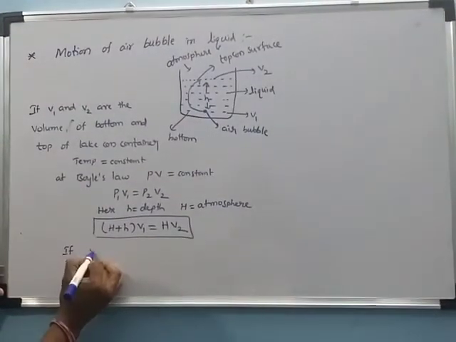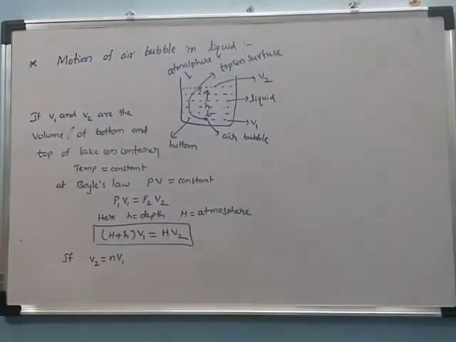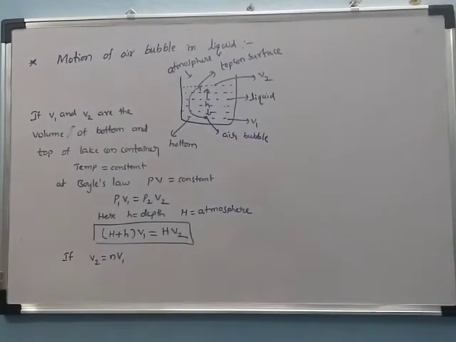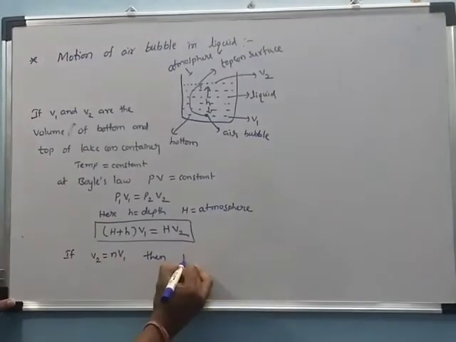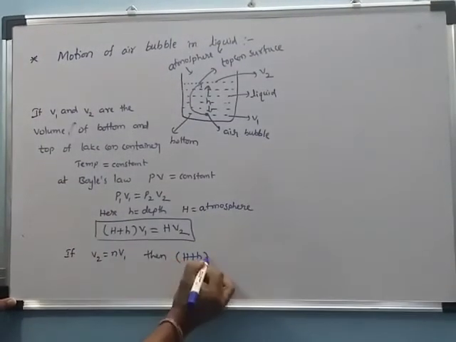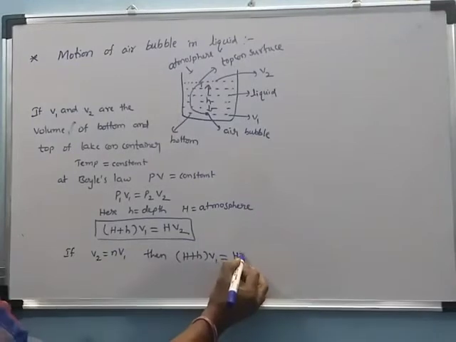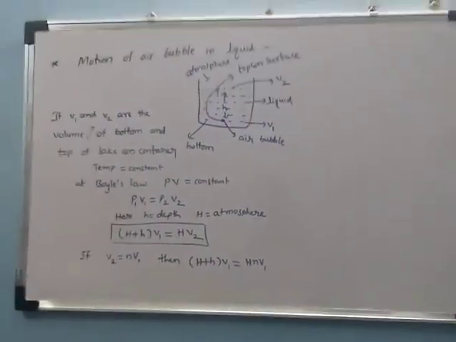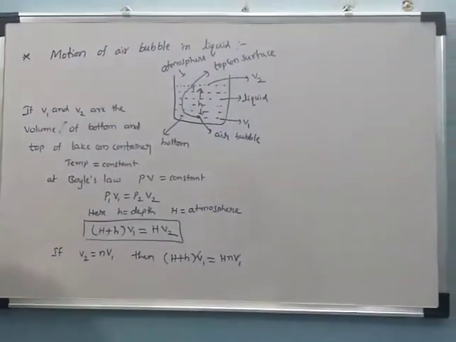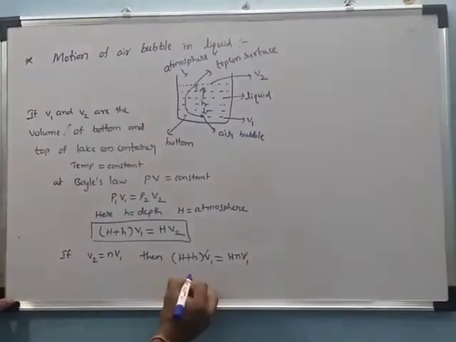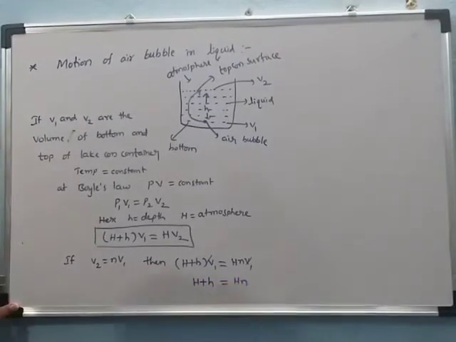If V2 is equal to n V1, substituting in the above equation, H plus h into V1 is equal to H into n V1. Here V1 gets cancelled. Remaining is capital H plus small h is equal to capital H into n.